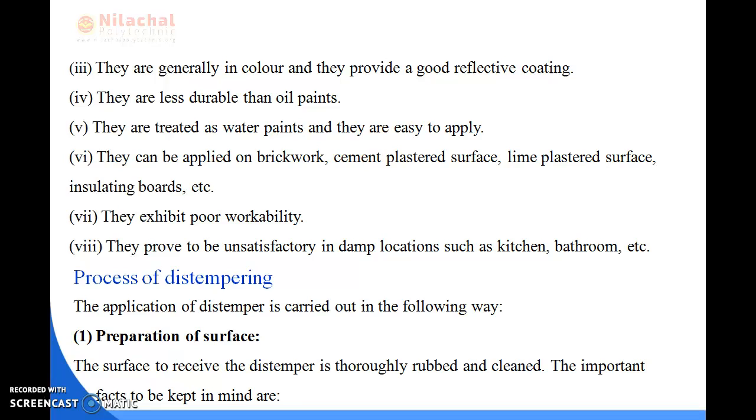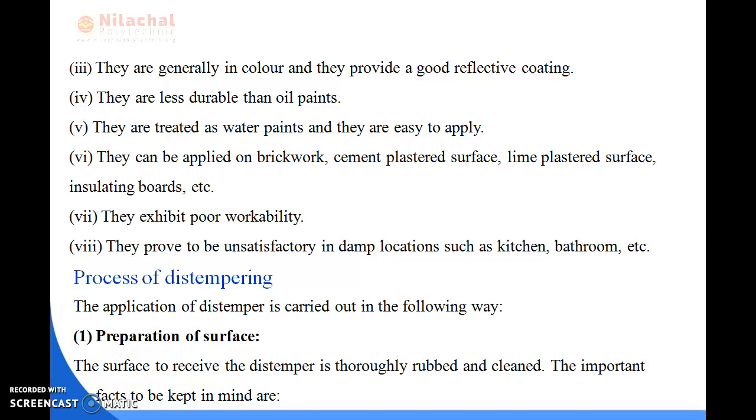So they are generally in color and they provide a good reflective coating. They are less durable than the oil paints. They exhibit poor quality. They are mainly applied on the brickwork, cement plastered surface, lime plastered surface. And they prove to be unsatisfactory in damp locations such as kitchen and bathroom. We are using water every time in our kitchen and bathroom, so it is proved to be unsatisfactory in damp locations.